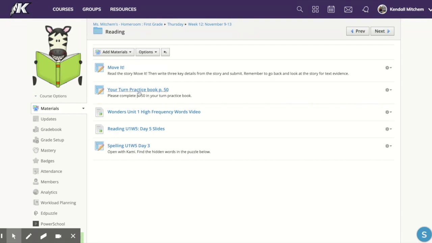But right now I want to talk about these practice book. If it says anything about a practice book or workbook pages, these pages were already torn out and sent home. So in your child's take-home folder, there should be two big packets, so to speak, one for reading work that was in their Wonders books, and then one for math that was in their Go Math book. So that's where you find these pages that it's asking about.